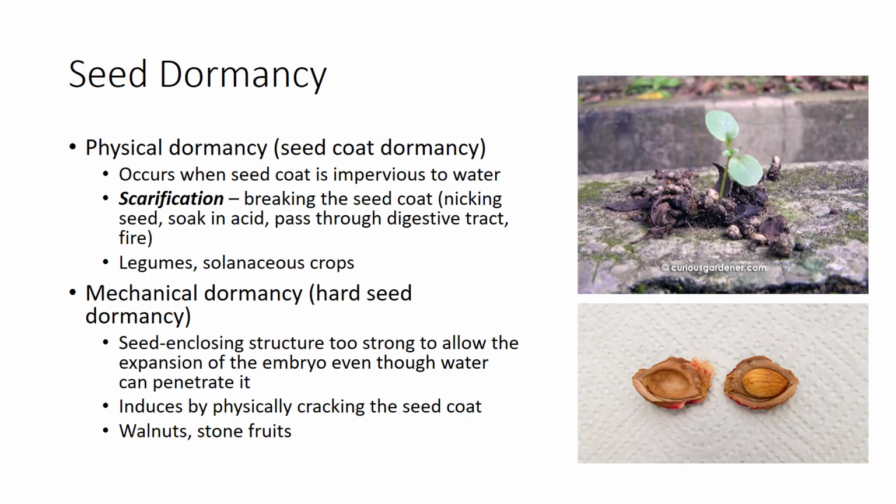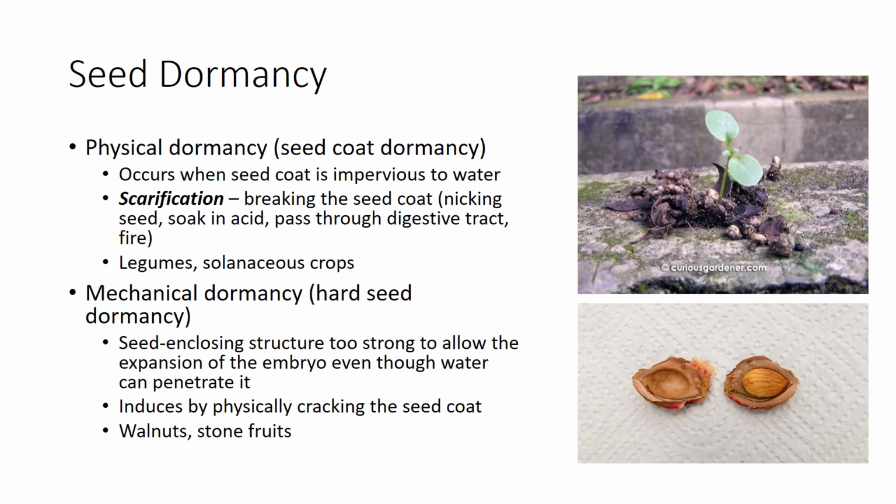For seed germination to occur, the seed must be viable, must be subjected to the proper environmental conditions, and must overcome primary dormancy. There are 5 categories of primary seed dormancy. Physical dormancy, or seed coat dormancy, occurs when the seed covering is impervious to water. Germination can be artificially induced by scarification, which is the process of breaking the seed coat. This can be accomplished artificially either by nicking the seed coat or by soaking the seed in dilute acid for